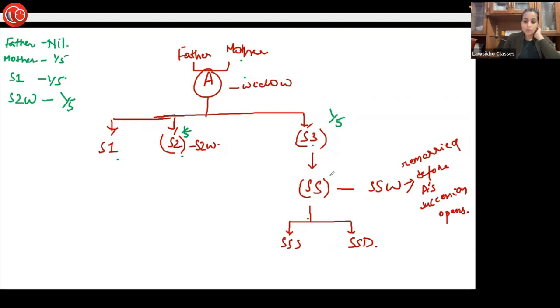And since he is dead, it will pass to SS. He is also dead. Correct? So this 1/5 has come up to SS and he's also dead. This 1/5 share was to be equally divided among this, and this. But since this widow is no longer related to the propositors because she has remarried before the succession opened up, she will also not get a share. So in this case, this 1/5 will be divided among this person and this person equally.